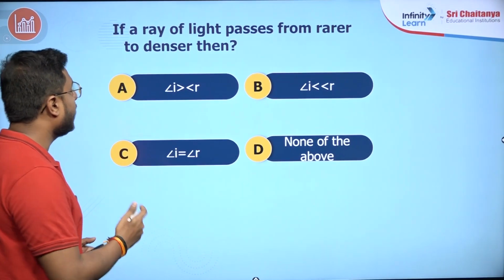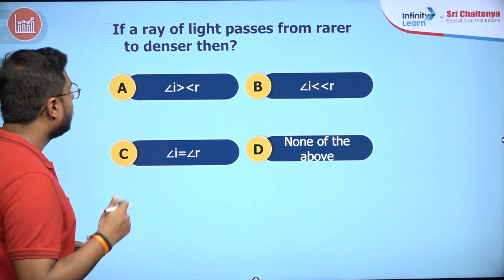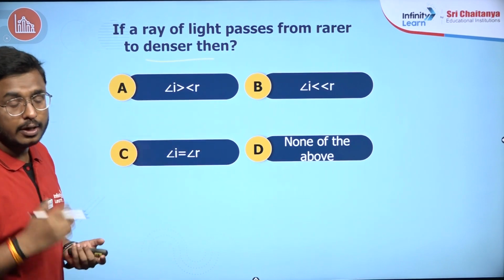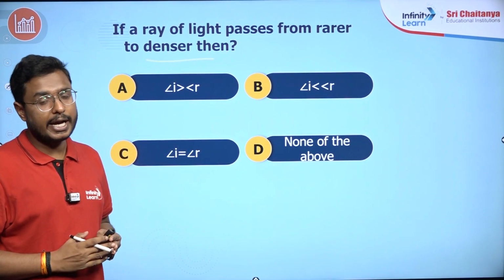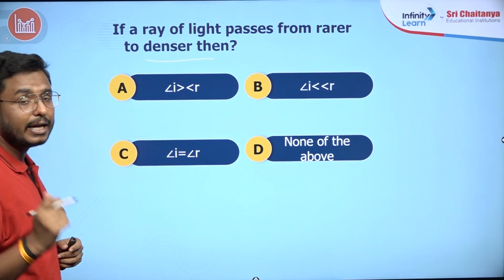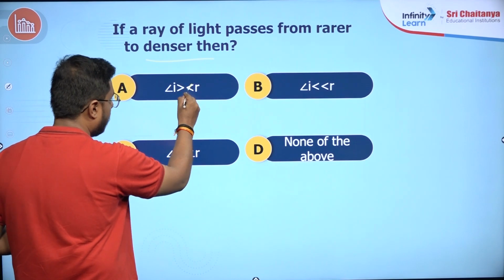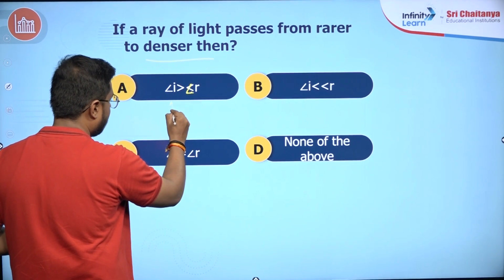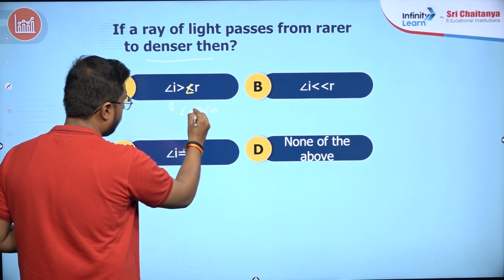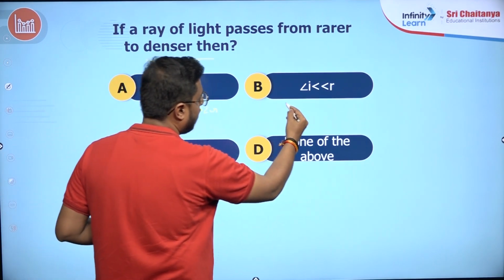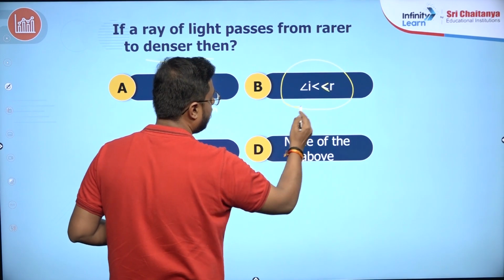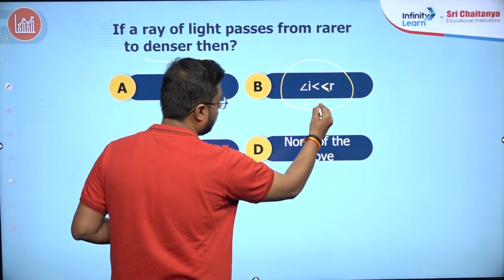Next question: if a ray of light passes from rarer to denser, then again the same kind of question. If light is passing from a rarer to a denser medium, you have to tell the relation between the angle of incidence and the angle of reflection. That is angle, that is not the sign. Okay, let me write it here. Angle I is greater than angle R. This is the first option. Second option, angle I is less than angle R. Okay, this is the sign of angle.